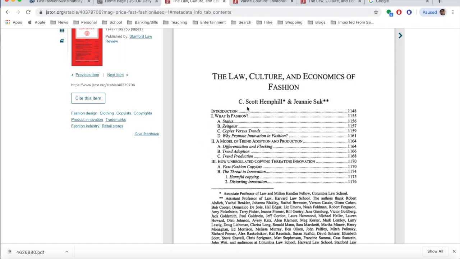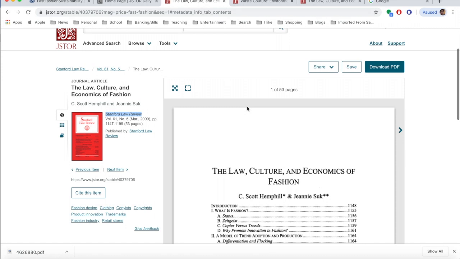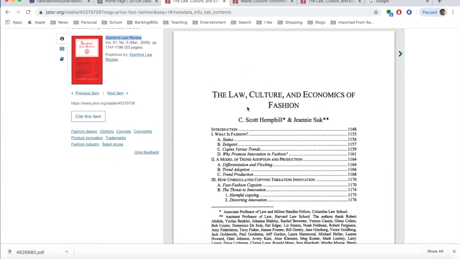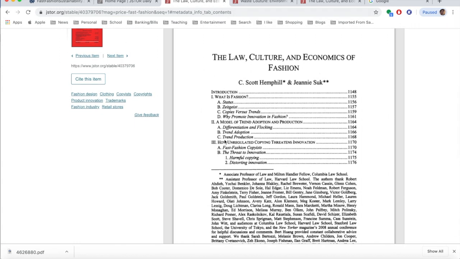And this type of article is more like a mini book, and it was written by students in the law school at Stanford University. Law schools usually have a publication called a law review, and this is from the Stanford Law Review. It's very credible, and it has different subchapters. So in this case, instead of reading all 53 pages, you may only want to read the chapter that pertains to your topic or driving question.